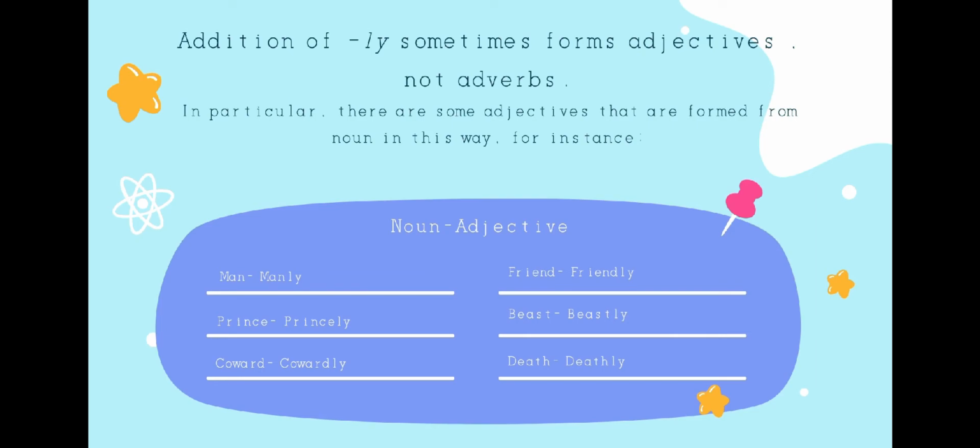For example, man becomes manly, prince becomes princely, coward becomes cowardly, friend becomes friendly, peace becomes peacely, death becomes deadly. Some of us perhaps thought that friendly is an adverb, but now we realize that friendly is an adjective.